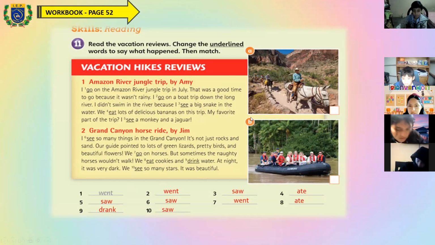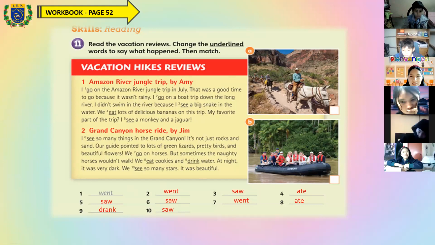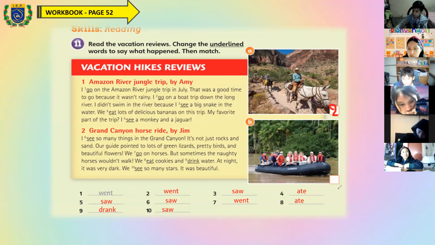So remember, the picture letter A is the story number 2. This is the story number 2, and the picture letter B is the story number 1. Okay, students, did you finish this page? Yes, teacher.